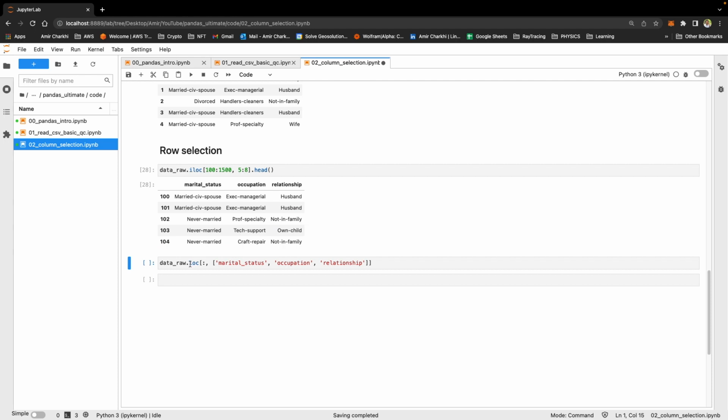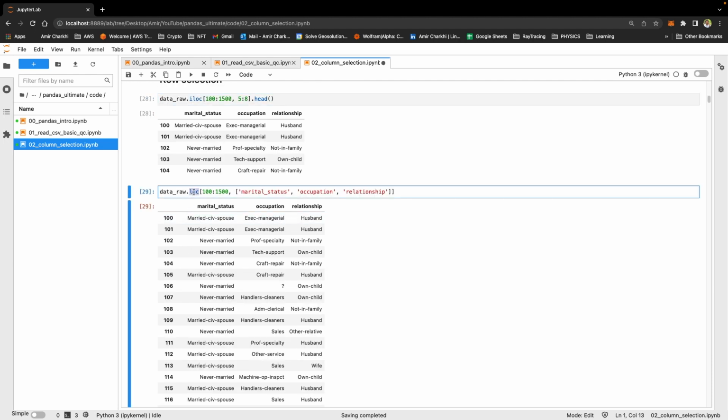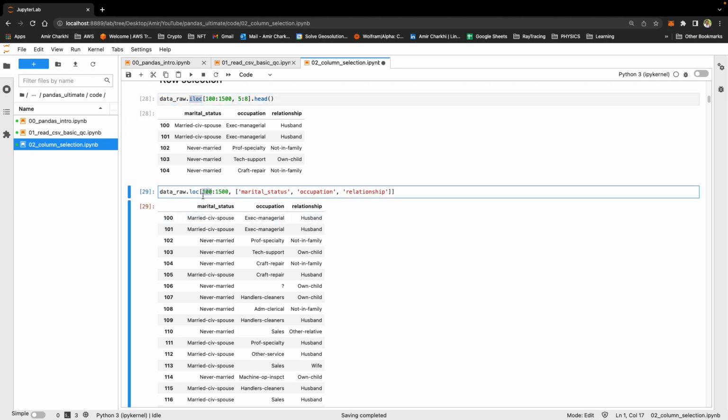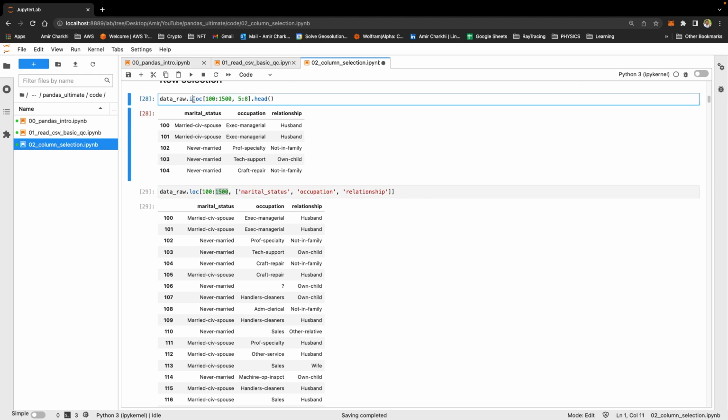The second approach is using loc. We know that loc works with labels for columns, and we can specify which number of rows we want. The biggest difference between the loc function and the iloc function in selecting rows is that the loc runs from 100 all the way to 1500 inclusive. However, iloc runs from 100 to 1499.